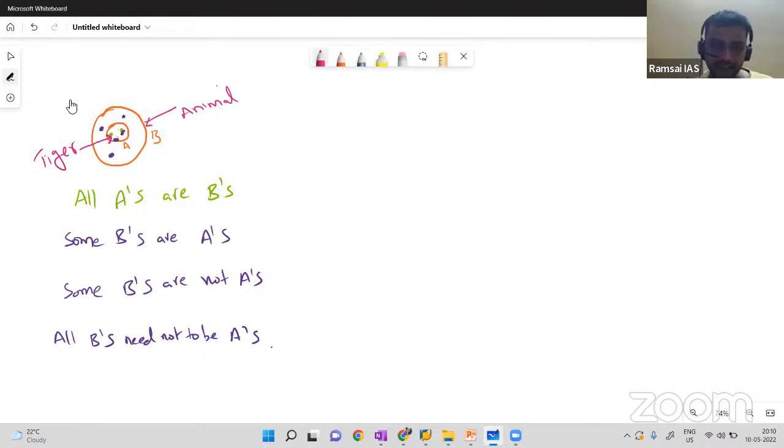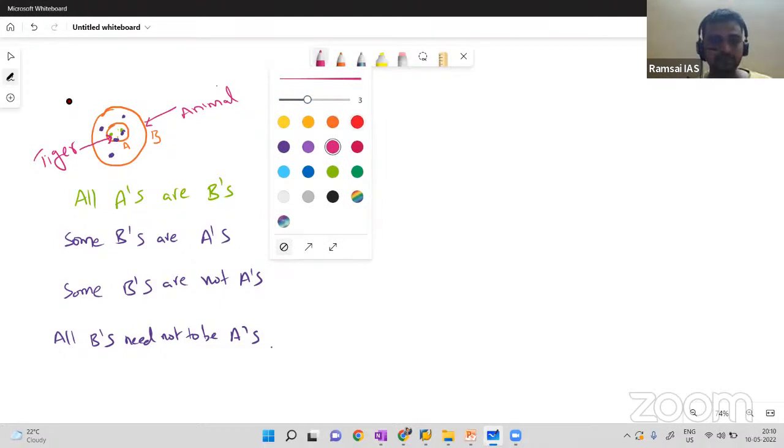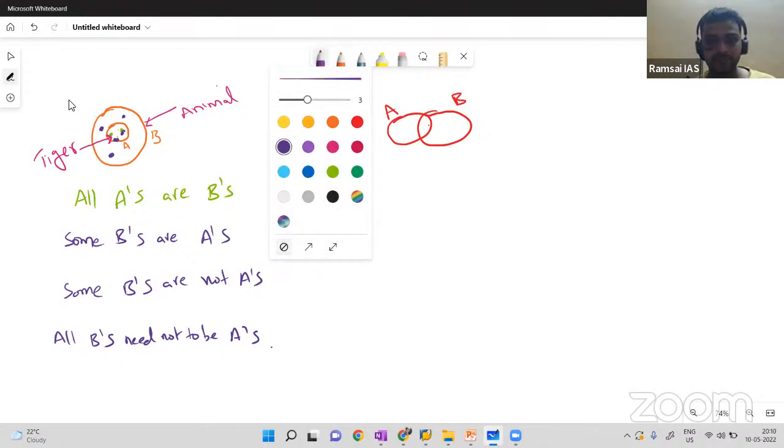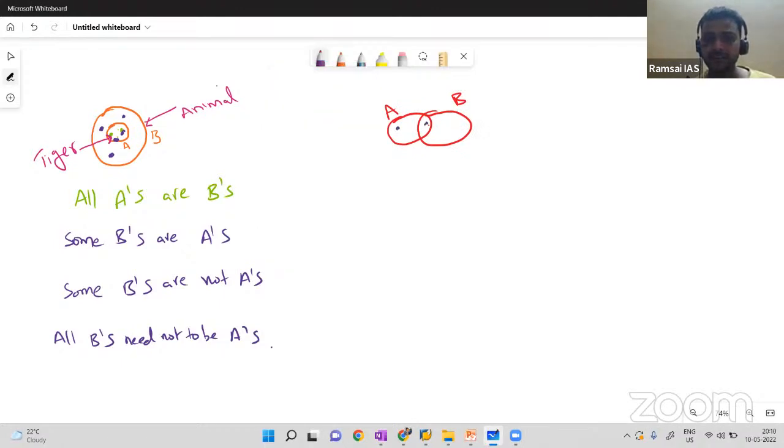Now, the second case I'll consider. In the second case, see, there is some overlap. This is A and this is B. So if I put a dot inside A, this may be inside B, may not be inside B. So I can write some A's are B's. What are those? This part. Some A's are B's and some A's are not B's. What are those? Yes, this part. So this is the second part and this is the first part.